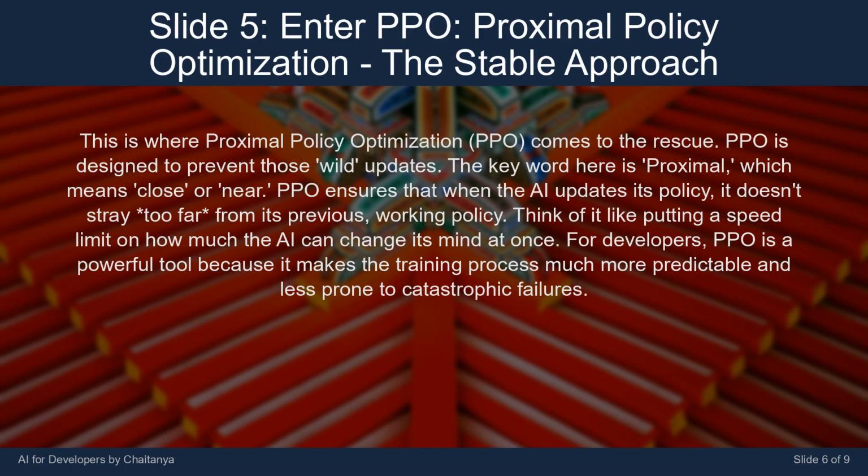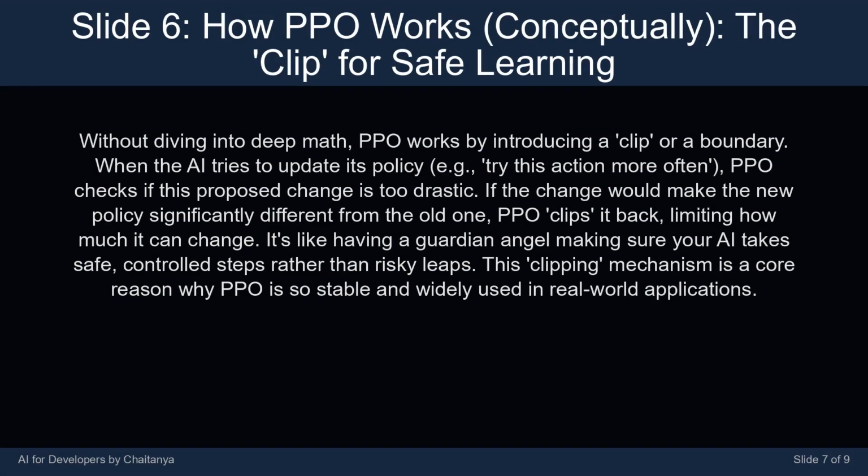For developers, PPO is a powerful tool because it makes the training process much more predictable and less prone to catastrophic failures. Without diving into deep math, PPO works by introducing a clip, or a boundary. When the AI tries to update its policy, for example, try this action more often, PPO checks if this proposed change is too drastic.